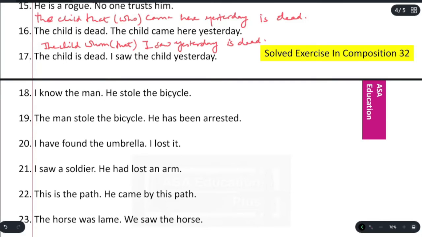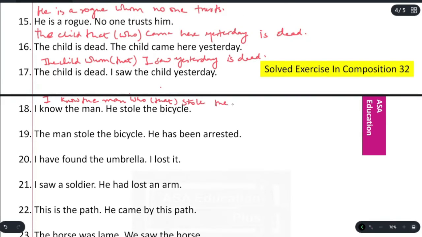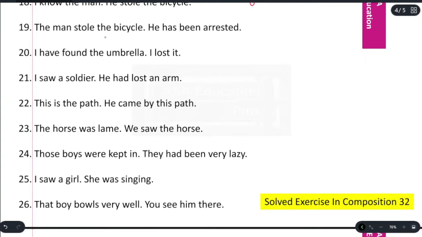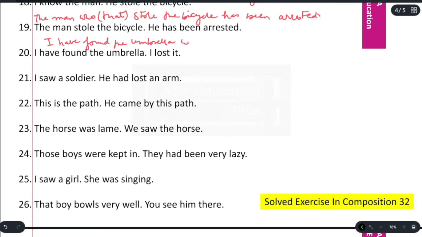I know the man. He stole the bicycle. I know the man who or that stole the bicycle. The man stole the bicycle. He has been arrested. The man who or that stole the bicycle has been arrested. I have found the umbrella. I lost it. I have found the umbrella which or that I lost. I saw a soldier. He had lost an arm. I saw a soldier who or that had lost an arm.